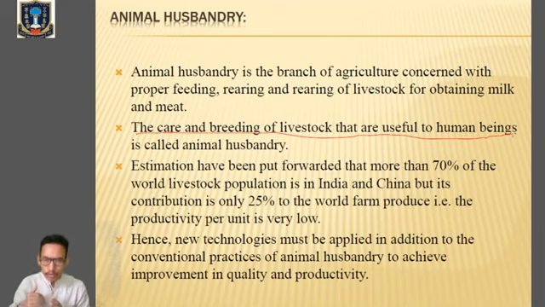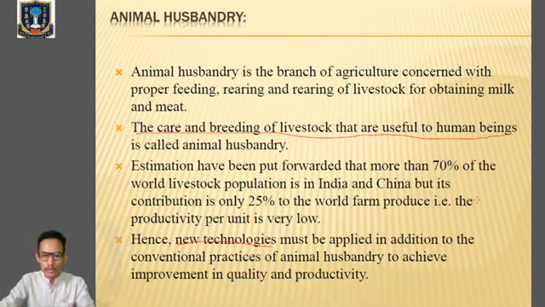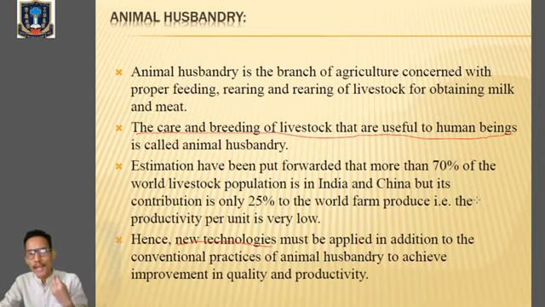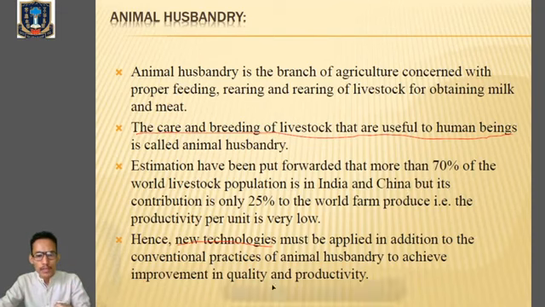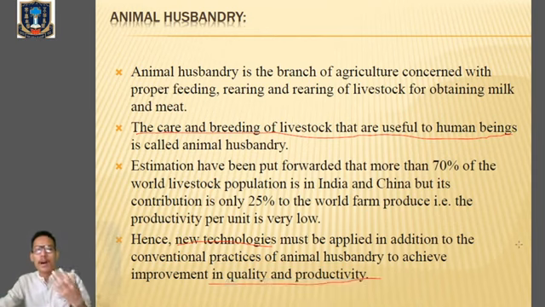In order to overcome this low productivity, we have to come up with new technologies. We have to apply new technologies along with the conventional methods of animal husbandry so that it can improve the quality and productivity, and meet the demand of the growing human population.